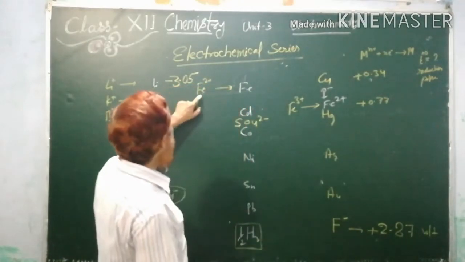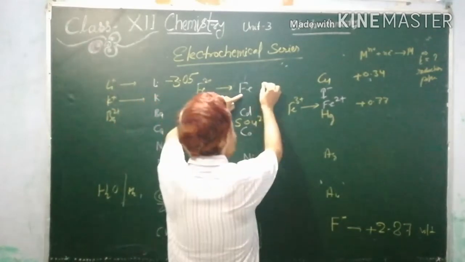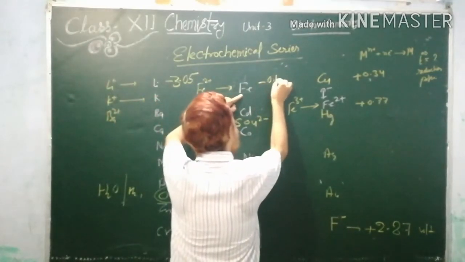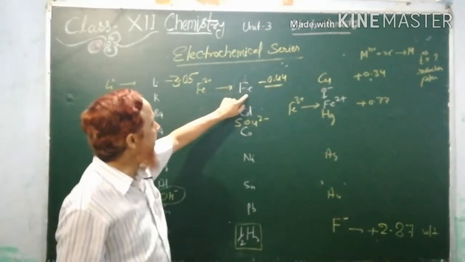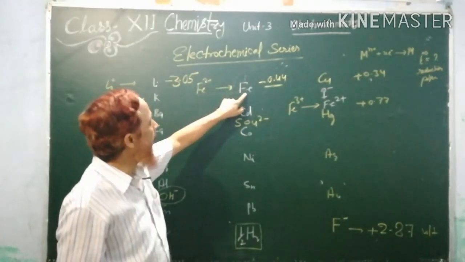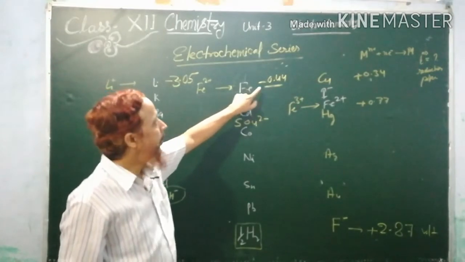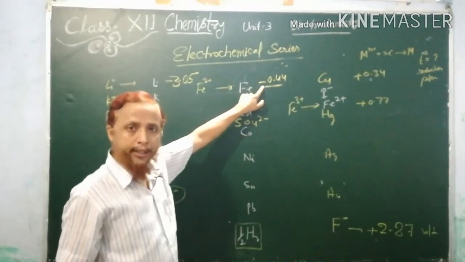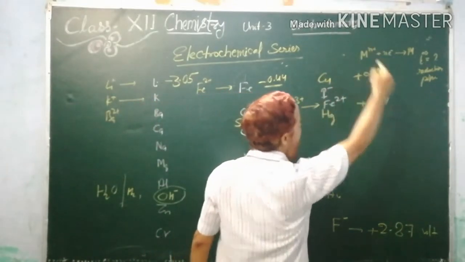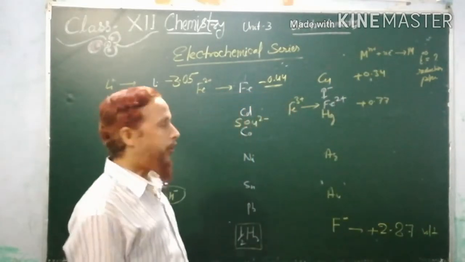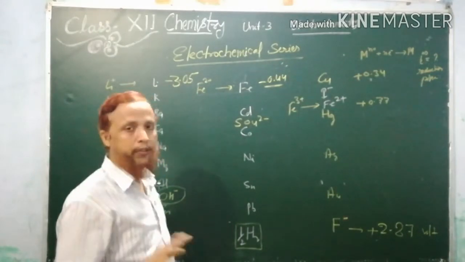But when Fe2 plus changes into Fe, this will be minus 0.44 volt. So you see the difference. This change, ferrous to neutral metal, has negative reduction potential, and ferric to ferrous ion has positive reduction potential. So these values, negative and positive, have their importance.